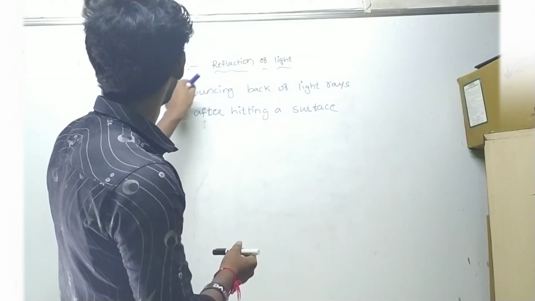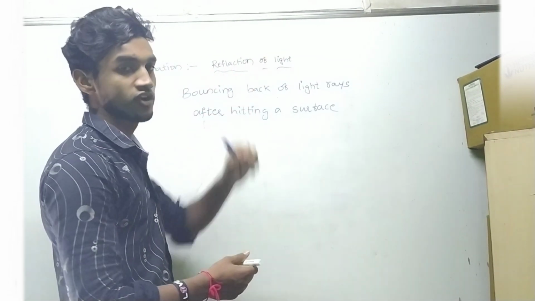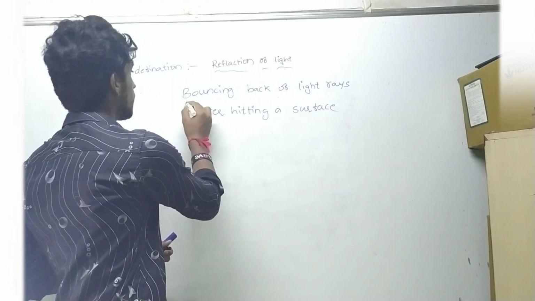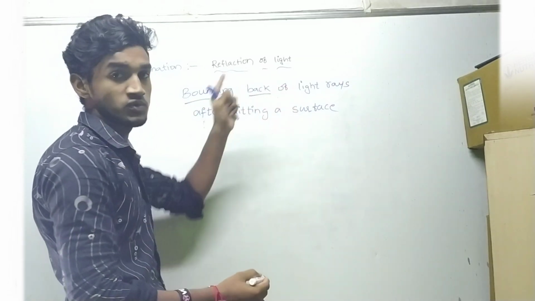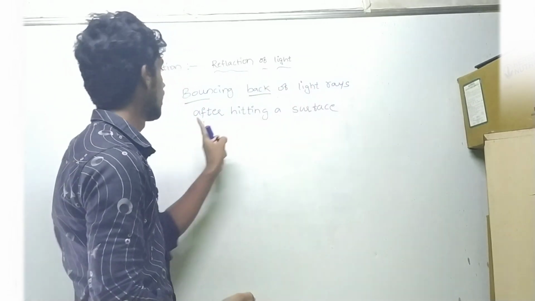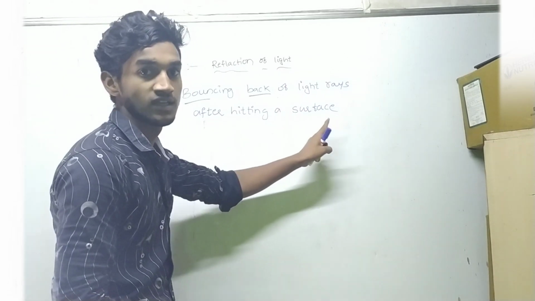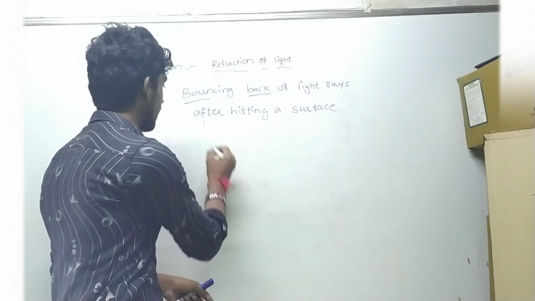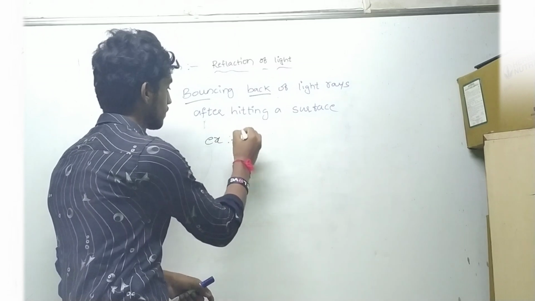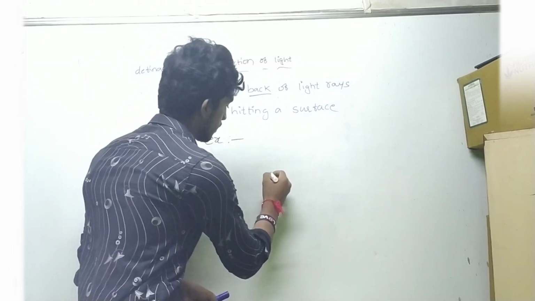Now let's discuss the definition of reflection of light. Friends, here is the definition: reflection of light is the bouncing back of light rays after hitting a surface. I will tell you with an example. Here is a mirror.